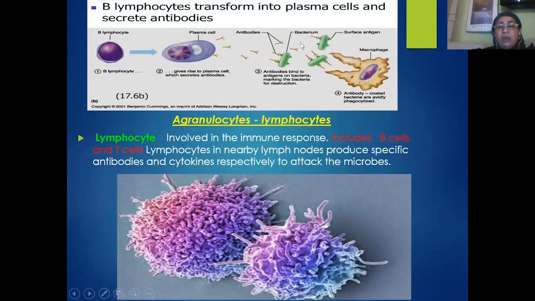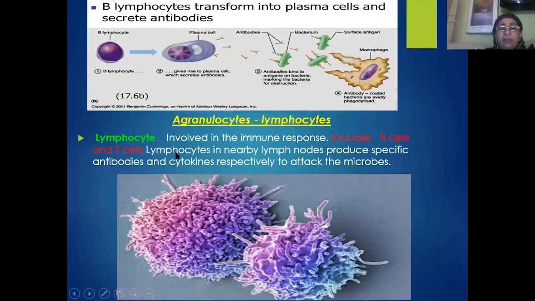Antibodies will go and bind with the antigen, forming an antigen-antibody complex. Thereby the phagocytosis of these pathogens will be facilitated. That is how the B lymphocytes are important in bringing about the humoral responses.